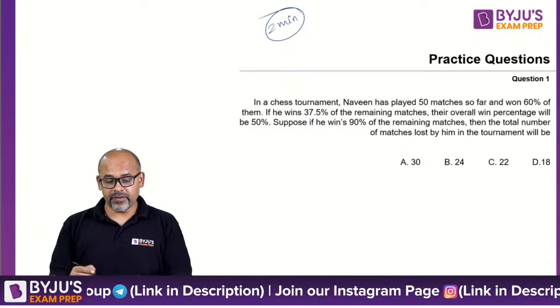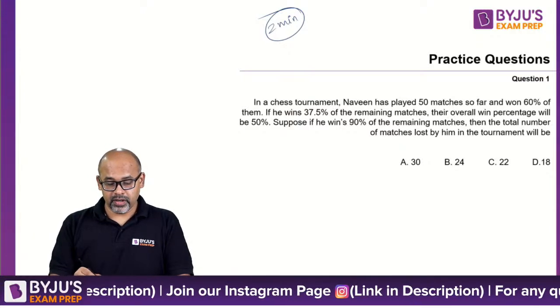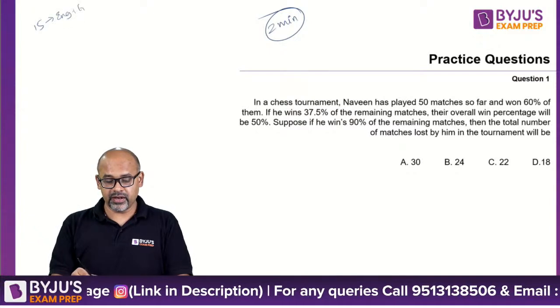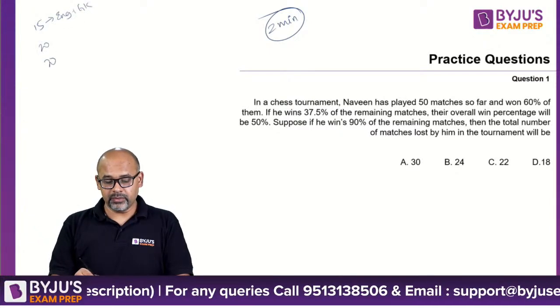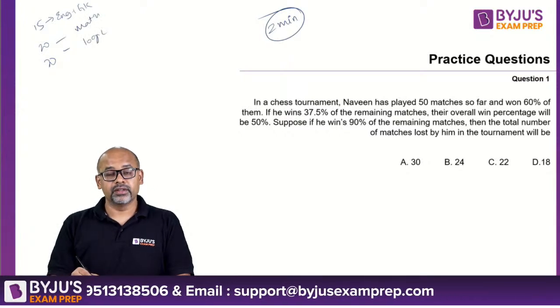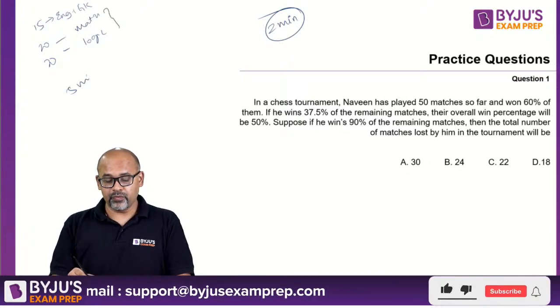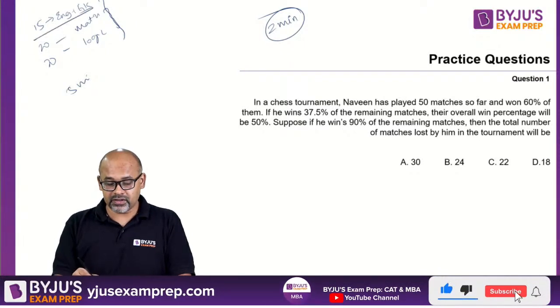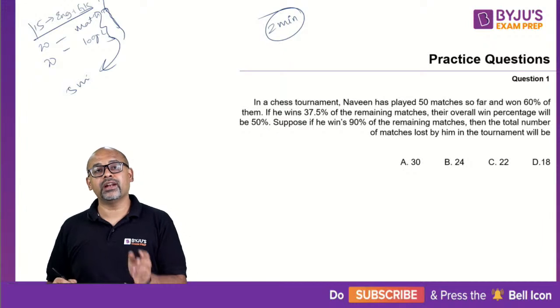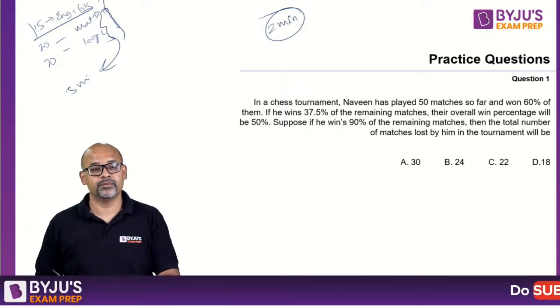A typical breakup for Snap should be 15 minutes for English plus GK, and 20 minutes each for math and logic. The last 5 minutes, you will not get back again. Between these two, whichever topic you are good at, spend that extra 5 minutes there.